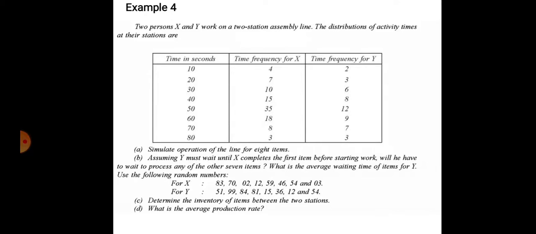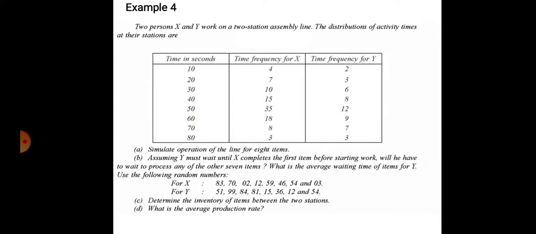In this problem, there are two persons, X and Y, who work on a two-station assembly line. The distribution of activity time at their stations is given. See, time in seconds is given, 10 seconds and so on. The time frequency for X is given, and the time frequency for Y is given. Note down this table properly, and with the help of this table we are required to simulate the operation of the line for 8 items. There are a total of 8 items.